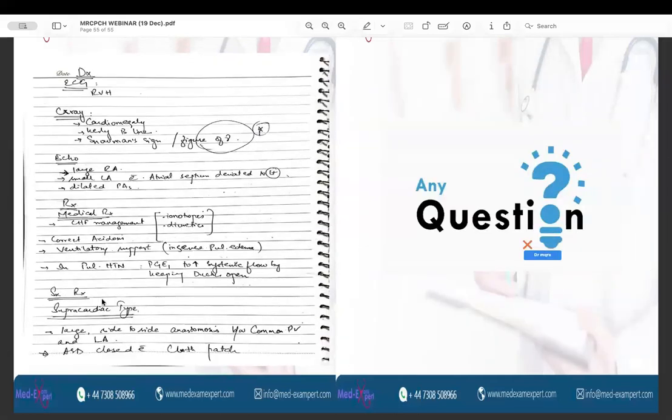And the characteristic thing which needs to be remembered is the chest X-ray finding. On the chest X-ray, you can find a snowman sign, also known as the figure of eight.